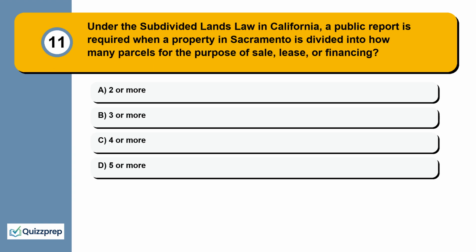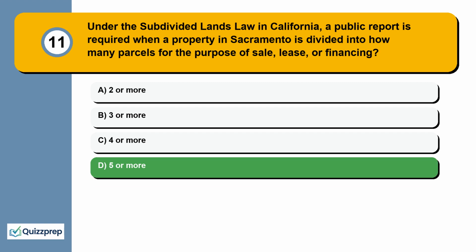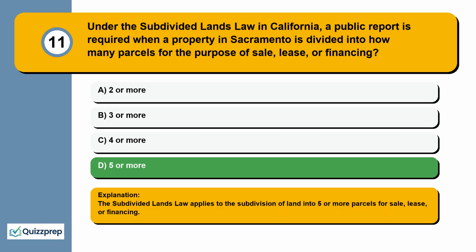Question 11. Under the Subdivided Lands Law in California, a public report is required when a property in Sacramento is divided into how many parcels for the purpose of sale, lease, or financing? 2 or more, 3 or more, 4 or more, 5 or more. The Subdivided Lands Law applies to the subdivision of land into 5 or more parcels for sale, lease, or financing.